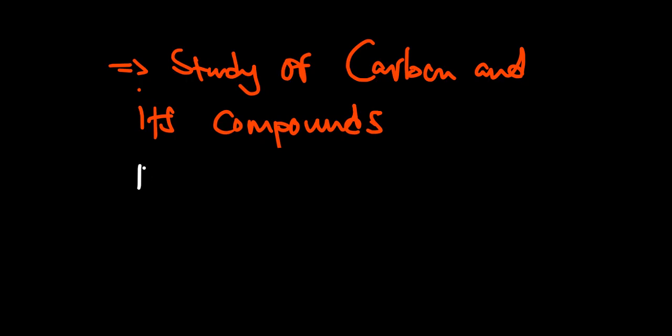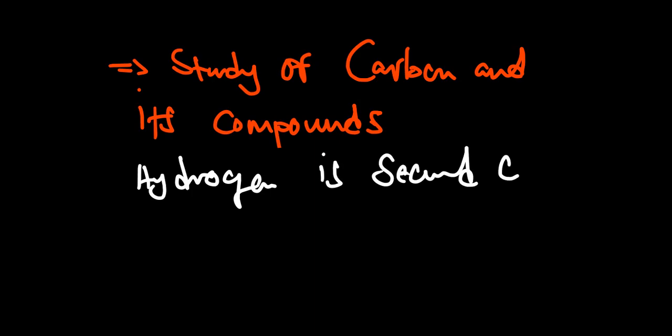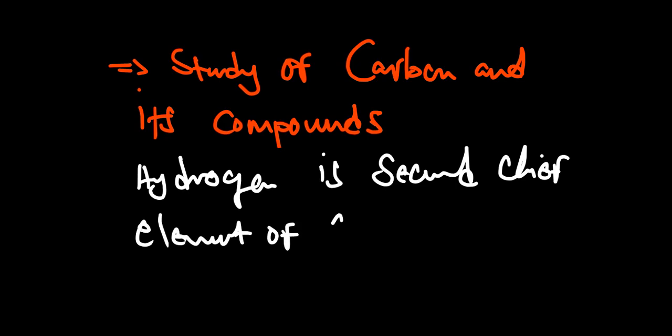This hydrogen here is the second chief element of carbon compounds.